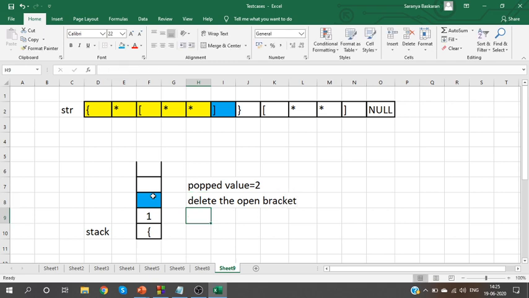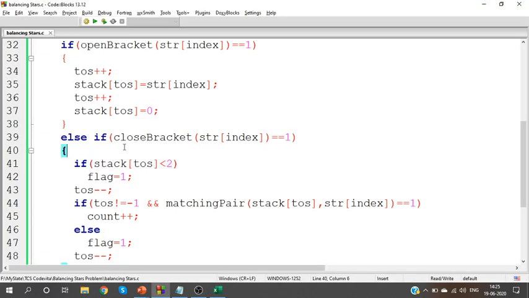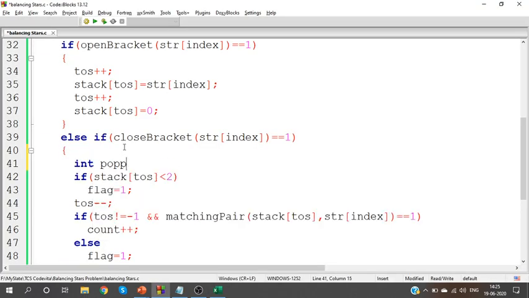This is our usual process. Now what you have to do is, after deleting the open bracket, take the popped value and add it to the next count. Can you understand? Take the popped value, add it to the top of stack, right?